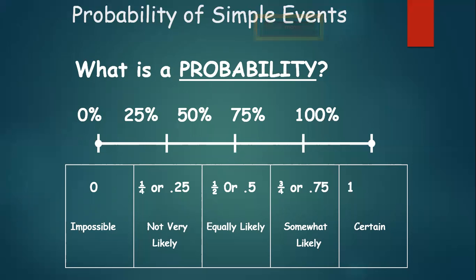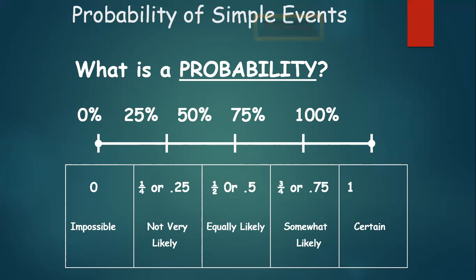And if the probability is 1 by 4 or 0.25, we refer to it as a not very likely event. If the probability is 1 by 2 or 0.5, we call it an equally likely event. For example, when we toss a coin, what are the chances or the probability that it can be a head or a tail?